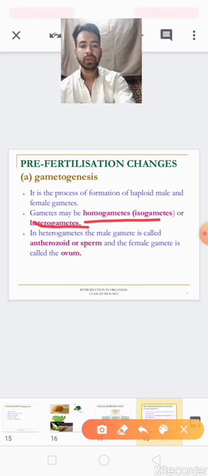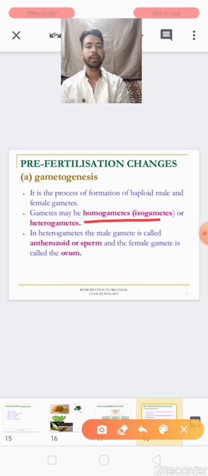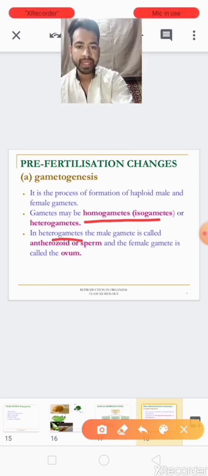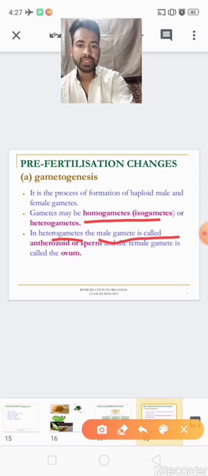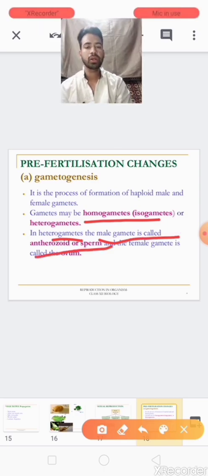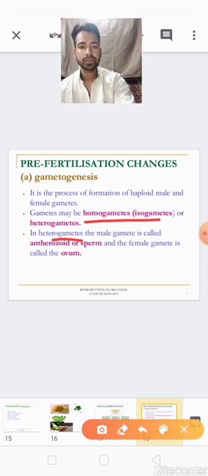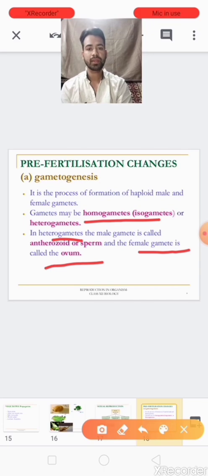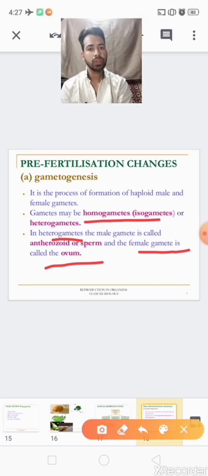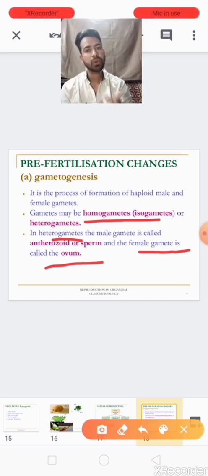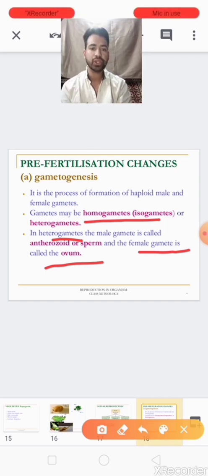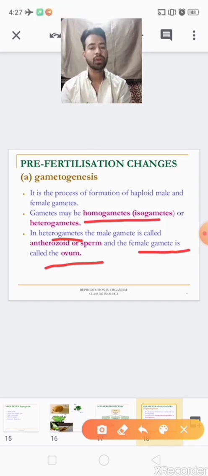In heterogametes, the male gamete is called antherozoid or sperm, while the female gamete is called ovum. So these both are morphologically different. The male gamete we can easily recognize, sperm or antherozoid, and the female gamete is the ovum.